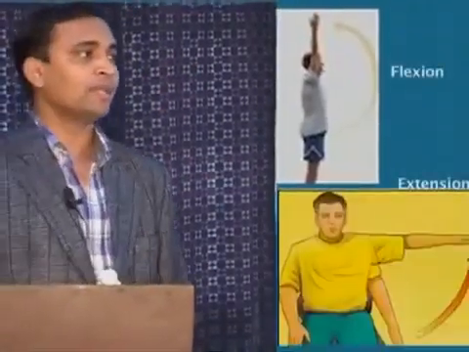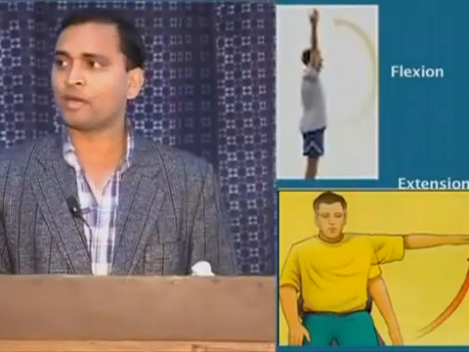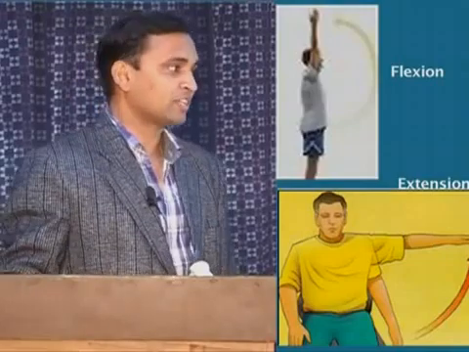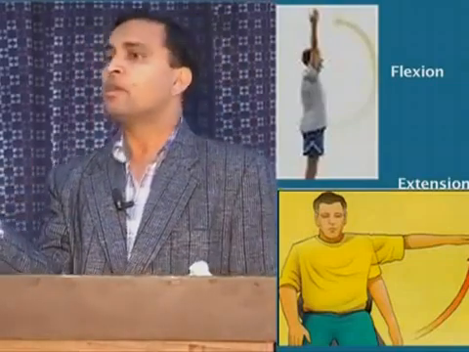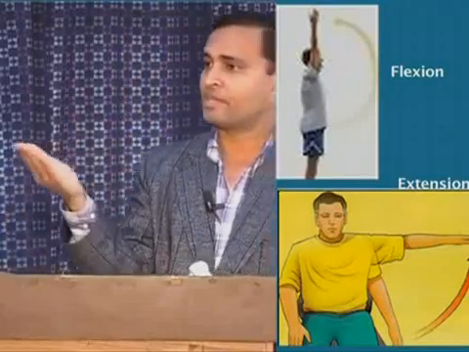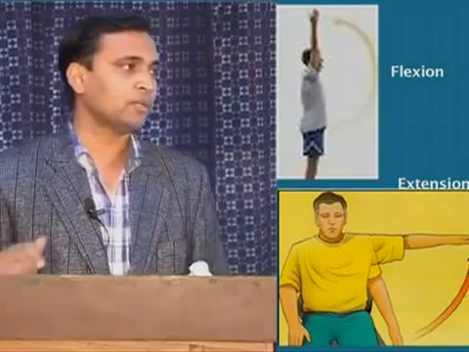This is the example with a diagram. In flexion of the wrist, you are trying to approximate the palmar surface of the wrist with the forearm. In extension, you are trying to approximate the dorsal surface of the palm with the forearm. Radial deviation means your thumb is going away from your body, and in ulnar deviation, your little finger is coming towards the midline of the body. Supination and pronation, I have explained to you.